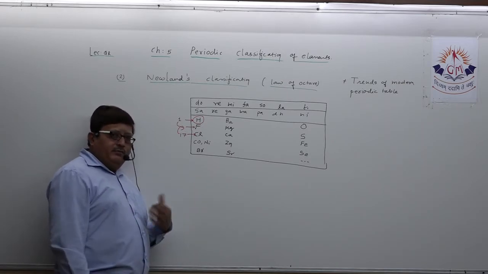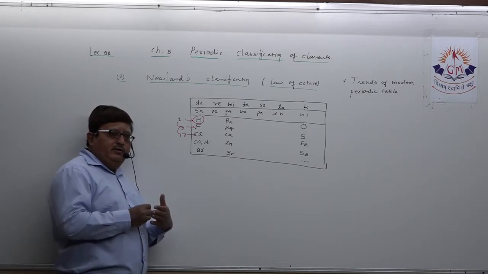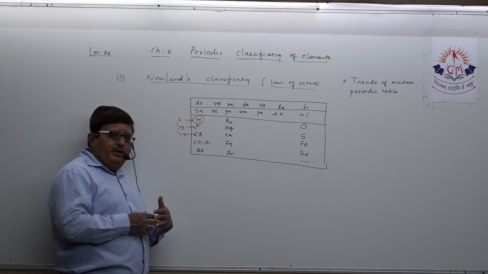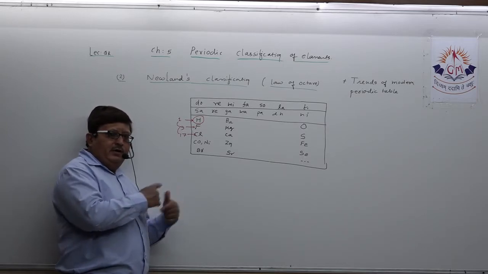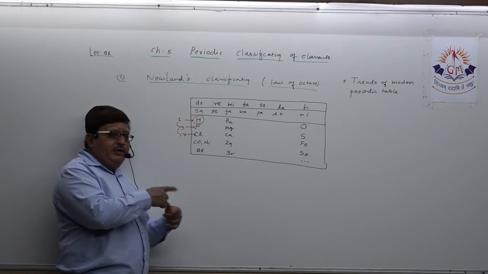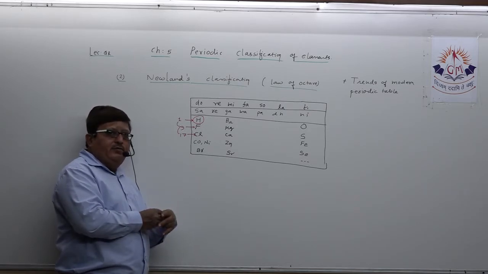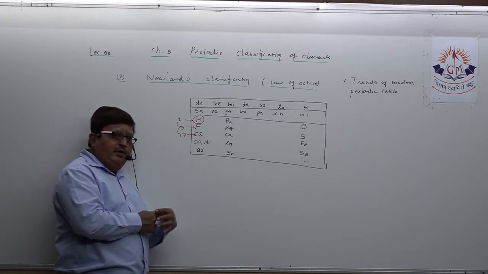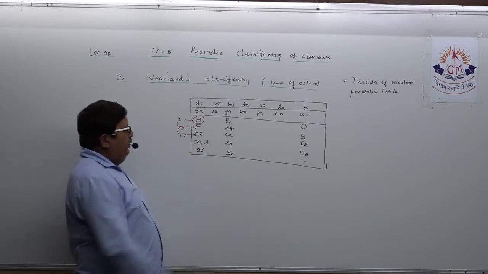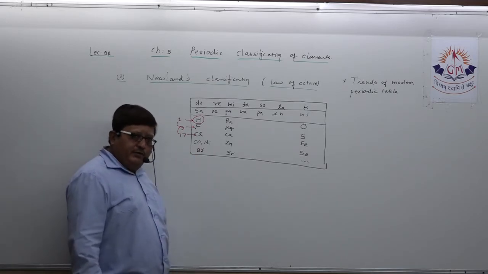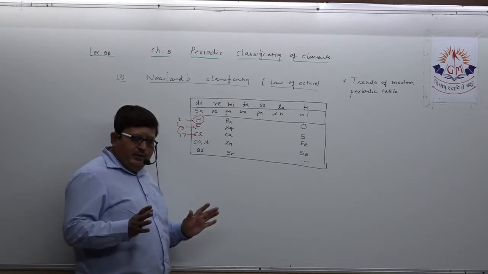Third, after studying the chemical properties of all elements, he found one very characteristic pattern: after every eighth element the chemical properties were repeating, which is known as Newland's octave. This way he could prepare the classification. Is it clear in your mind?